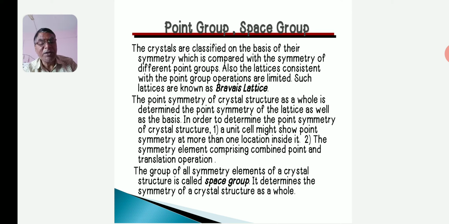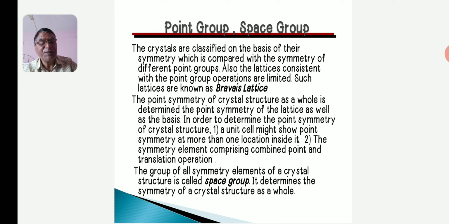The third point is there are 17 space groups possible in 2 dimensions, while in point group there are 10 distinct point groups possible in 2-dimensional space.